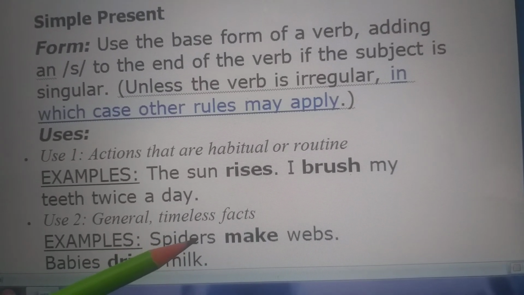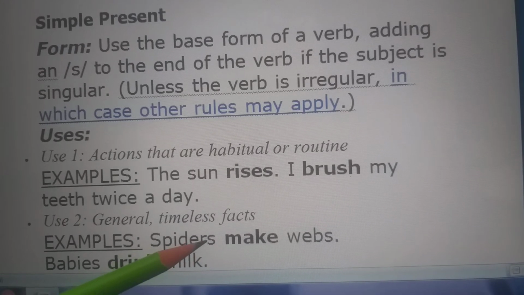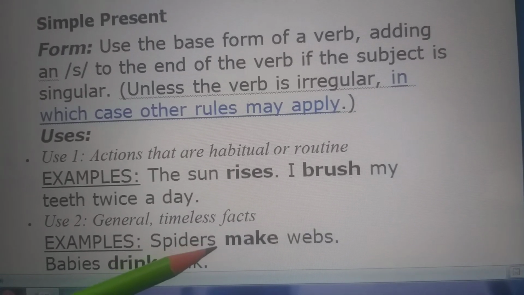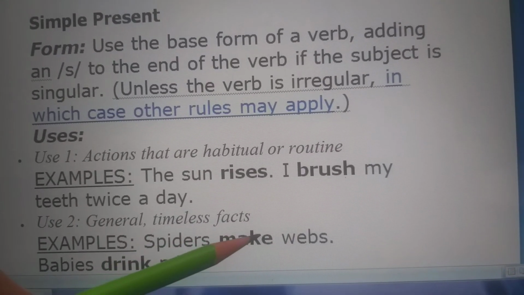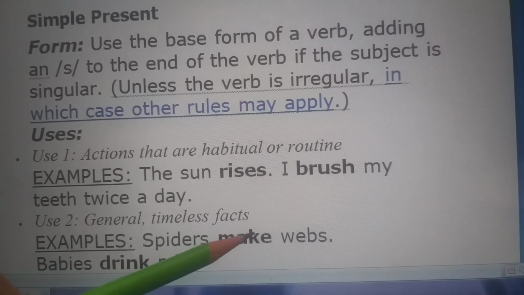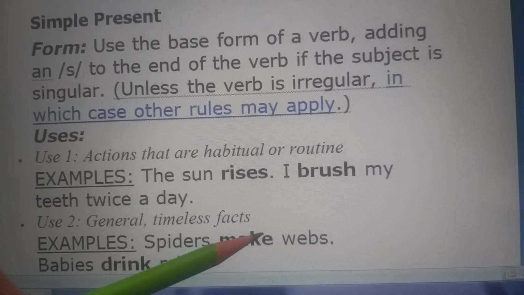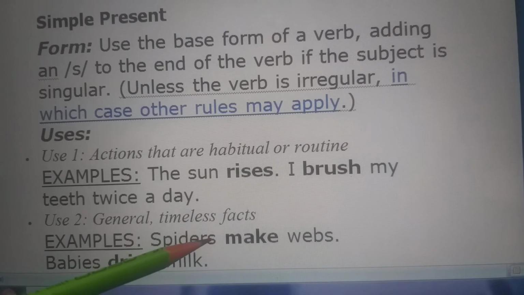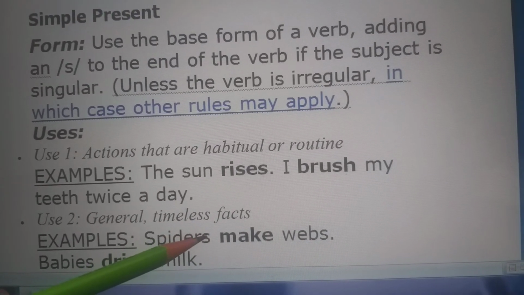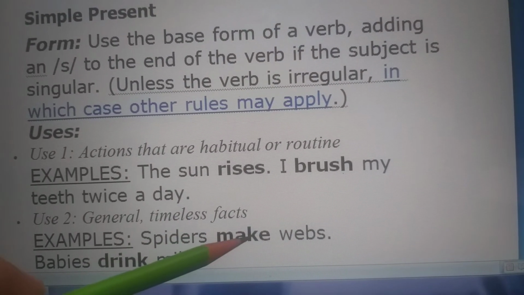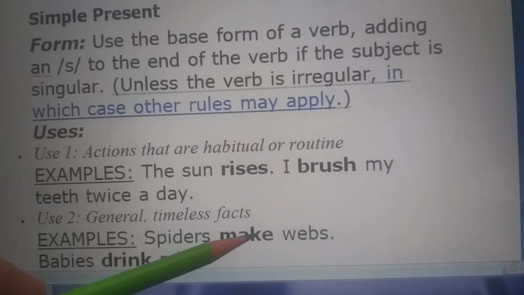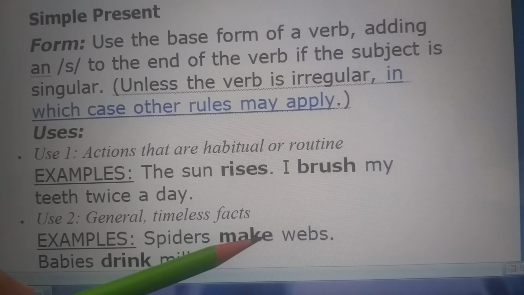Then, students, you have to see the singular and plural form also. Like over here, it is spiders. When you are using spiders, you don't use s over here. You will write make webs. If this had been spider only, with no s, then we use s. We add an s over here. So this becomes spider makes webs.